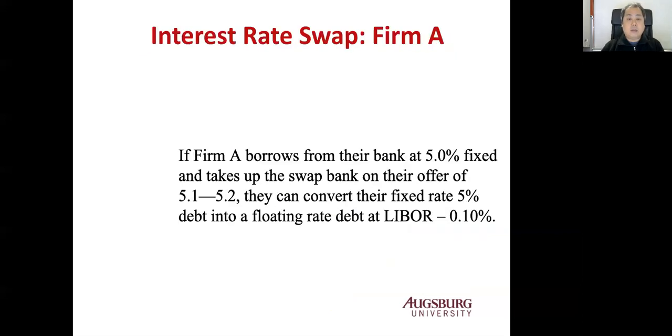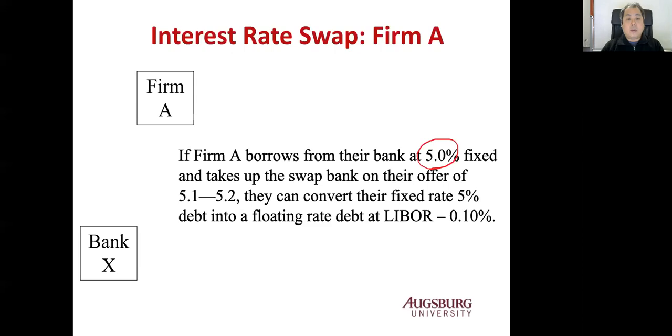So let's look at the case of firm A. Firm A basically borrows from their bank at 5.0%, because they can borrow at 5.0%. So they pay 5.0% interest to their own bank.